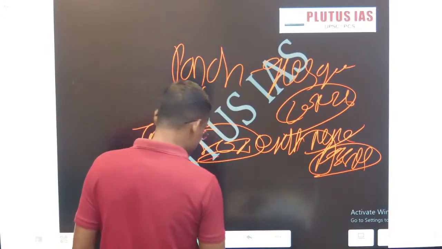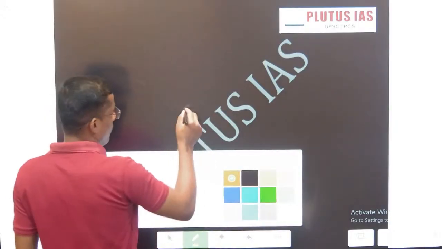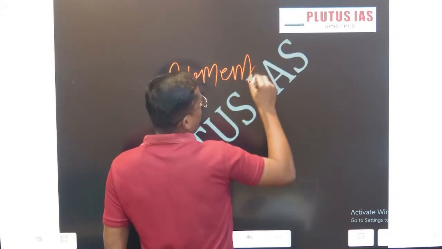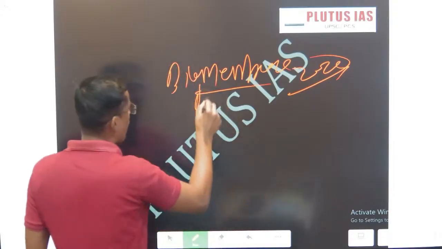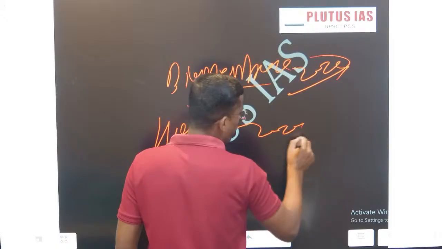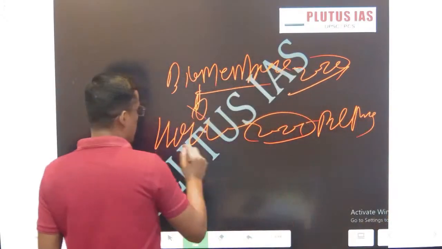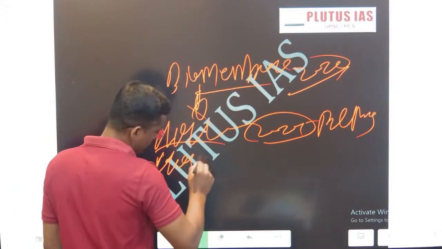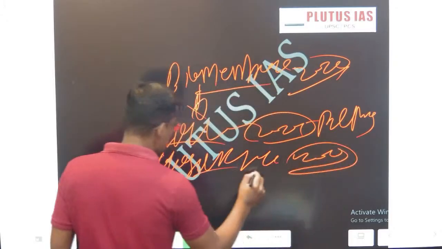For example, the biomembrane filter. This is a 2024 prelims question, related to what? High storage capacity, 2024 prelims question. Then the energy gasification and pyrolysis, 2019 PYQ prelims. This is related with what?